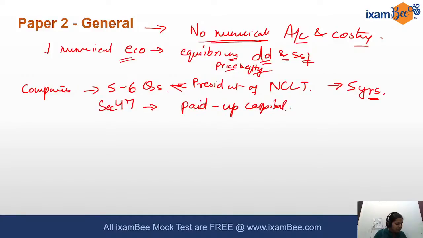So if there is a default on behalf of the directors in following this, there is a penalty which they have to pay, which is 25,000, and it can go up to 2 lakh for every day of default. Additional keeps adding, so at the maximum it can go. So that was the question related to the penalty for the directors.